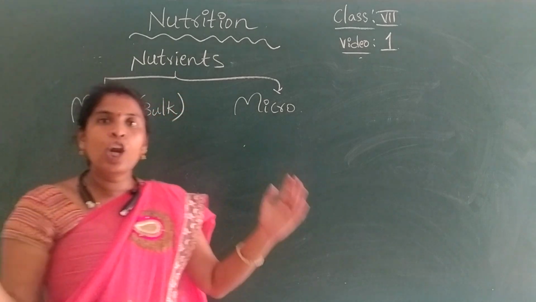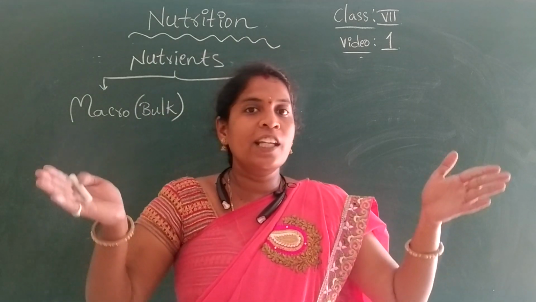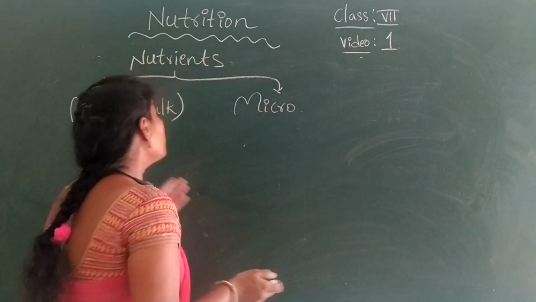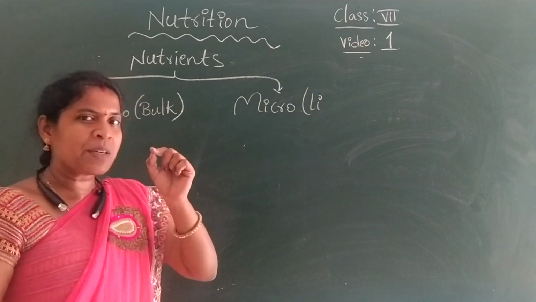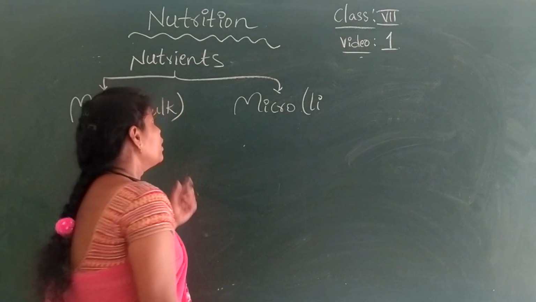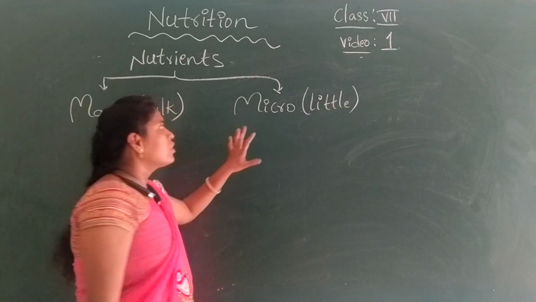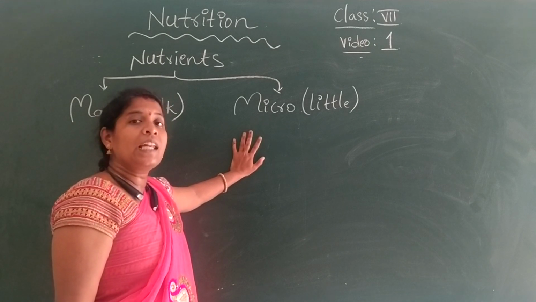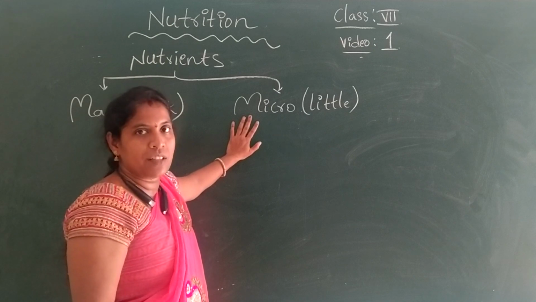Bulk means larger amounts. The nutrients which are required in our body in larger amounts are called macronutrients. And then what about micro? Microsim, we know it, in our phone we make use of a microsim. So micro means little or less. The nutrients which are required in smaller amounts are called micronutrients.